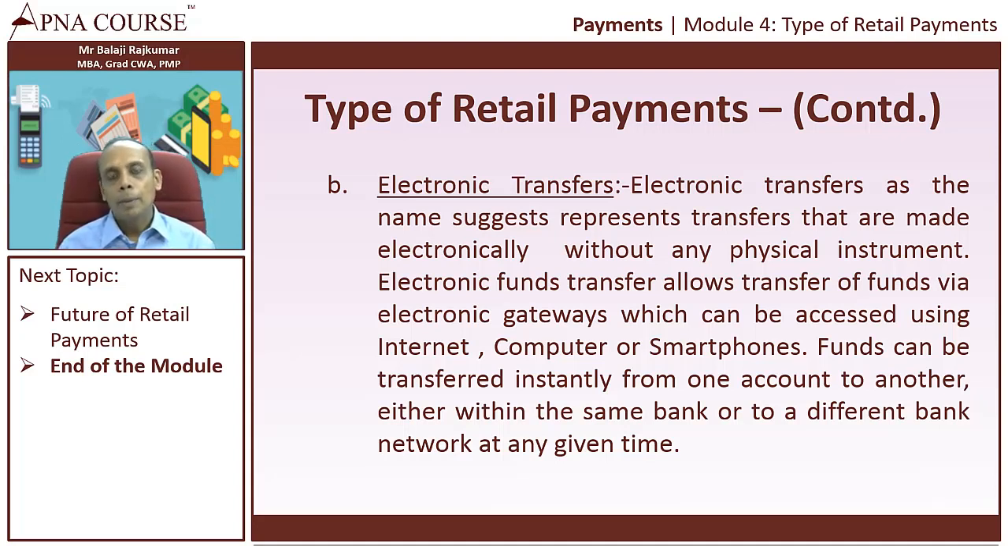See, if I need to make a payment to my friend, he can have an account in my same bank or he can have an account in a different bank. So if my friend has an account in the same bank, the transfer can be done instantly. And in today's scenario, even if the friend has an account in a different bank, the transfer will happen instantly. So the technology has facilitated this.